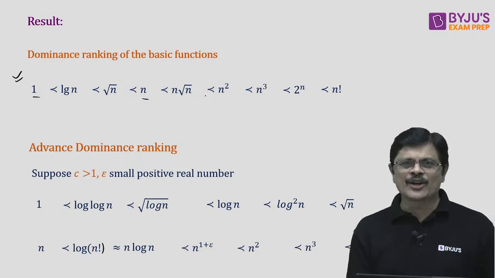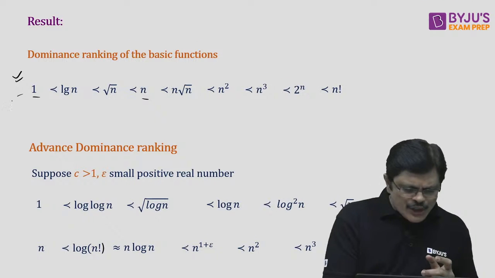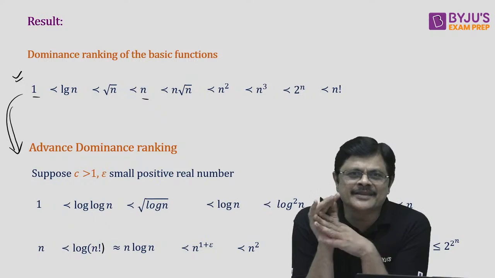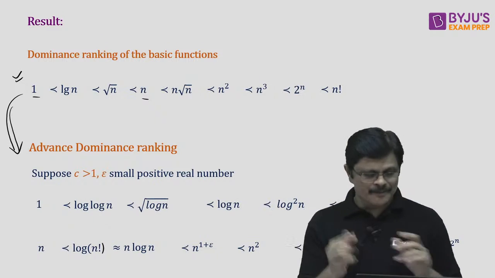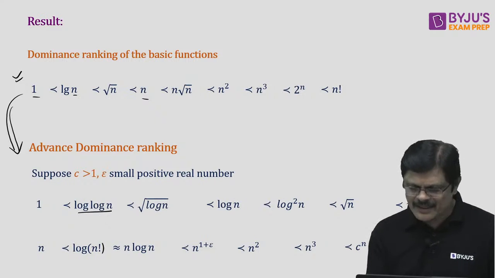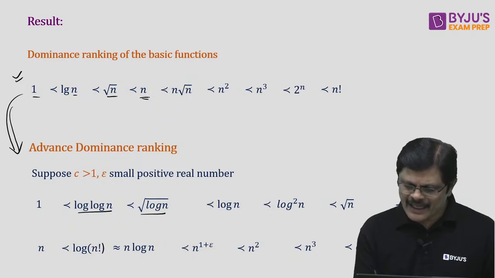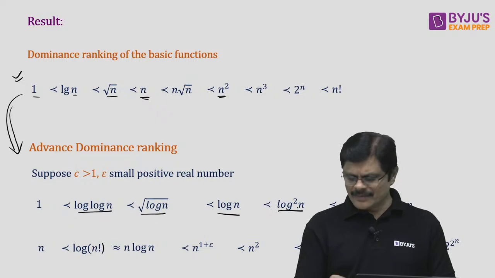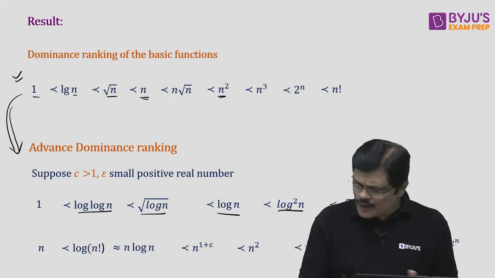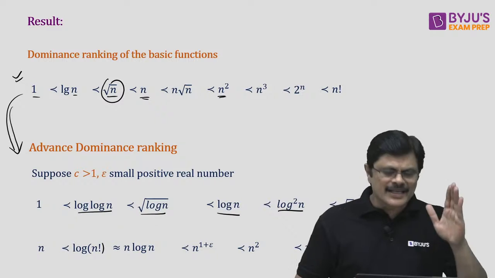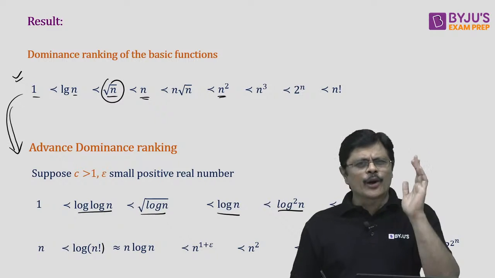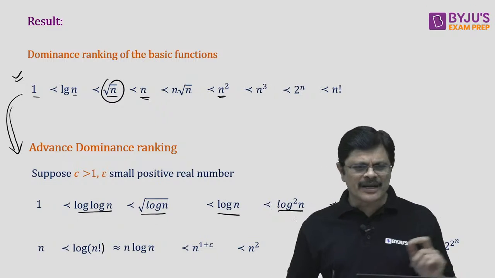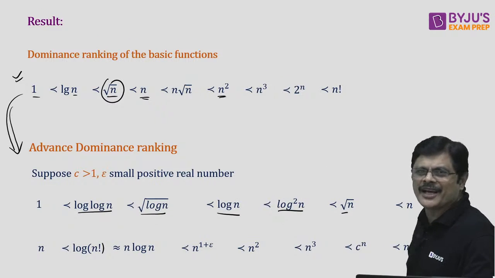So, this is the basic dominance ranking. From this, you can get this ranking very easily. Just in place of n, you put log n. Then it is log n, root log n, log n, and here you see log n whole square. All these will be smaller than root n. This log n, root log n, log square n, log cube n, log power 100 n, any of them will be smaller than root n, my dear friends.